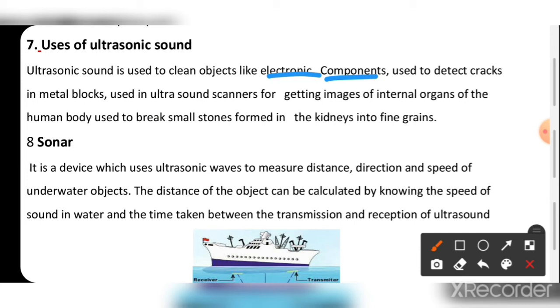Used to detect cracks in metal blocks. Used in ultrasound scanners for getting images of internal organs of the human body. Used to break small stones formed in kidneys into fine grain.